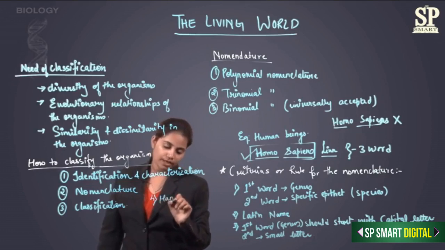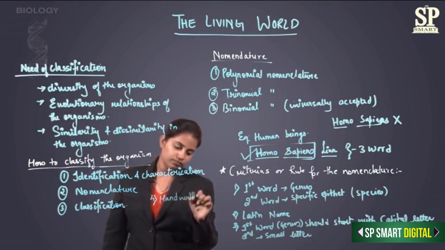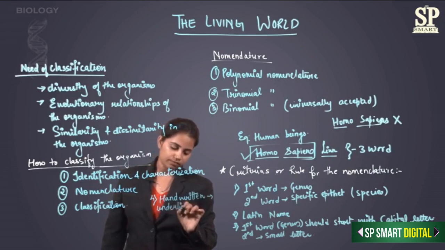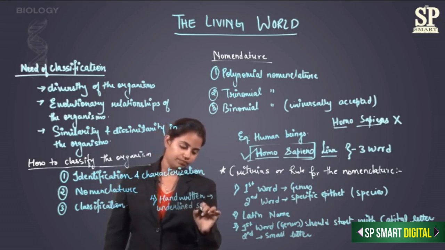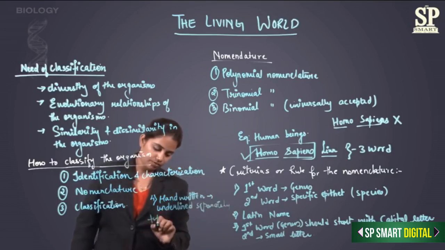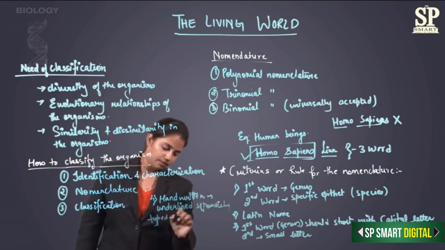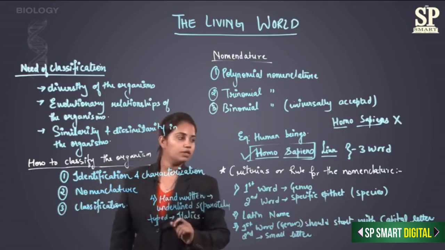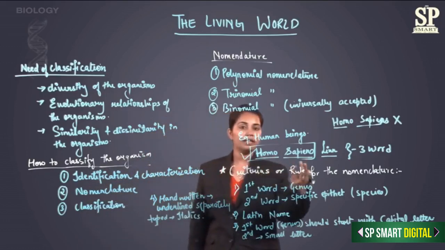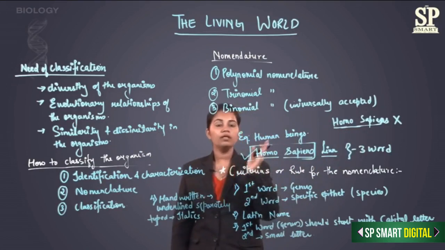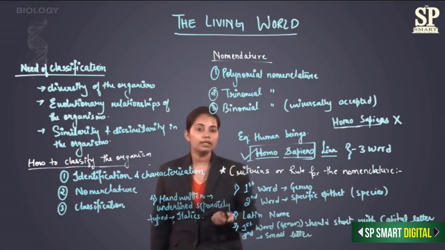So when handwritten, the genus and species should be underlined separately and not together like this. This is the wrong way. And when it is typed, it should be converted into italics form.